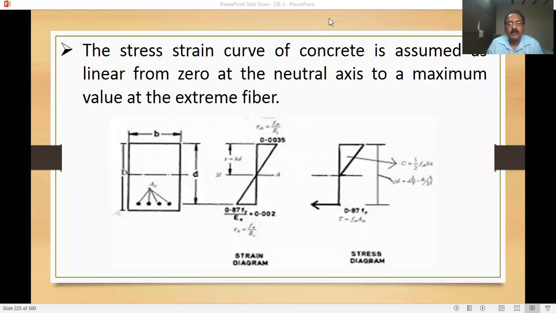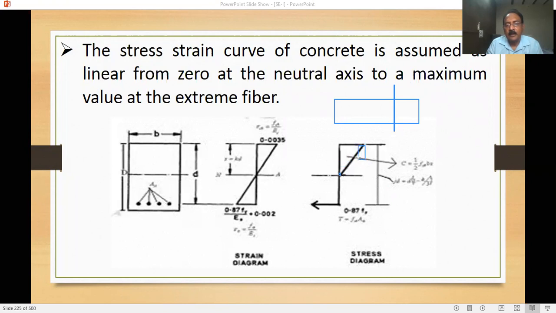See here, suppose there is a beam. If you cut at this point, you see the width and depth, and here you have reinforcement. The stress curve here is 0, and maximum at the end.